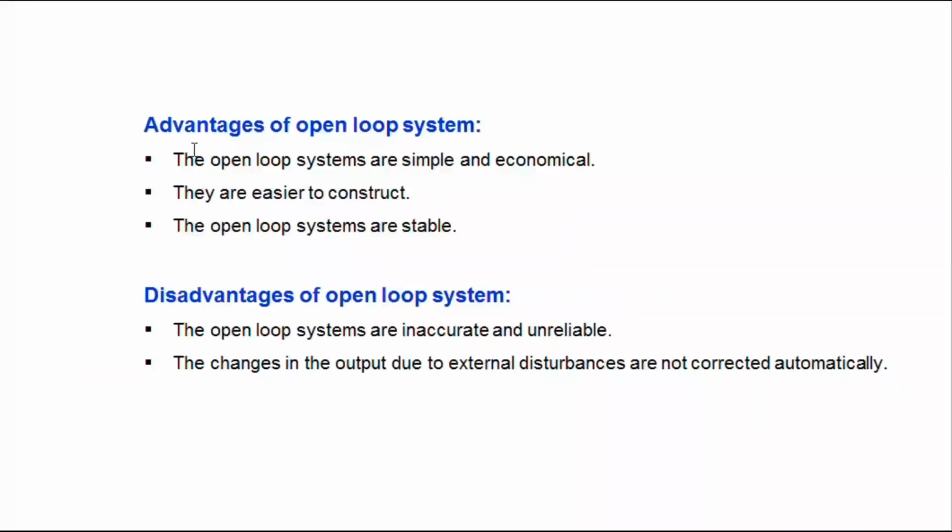Then advantages of open loop system. The open loop systems are very simple and economical. They are easy to construct. The open loop system is stable. The disadvantages of open loop system: the open loop systems are inaccurate and unreliable. The change in output due to external disturbances is not corrected automatically.